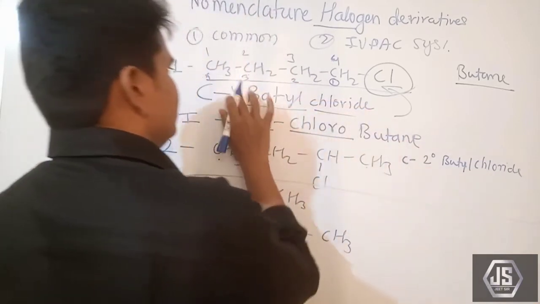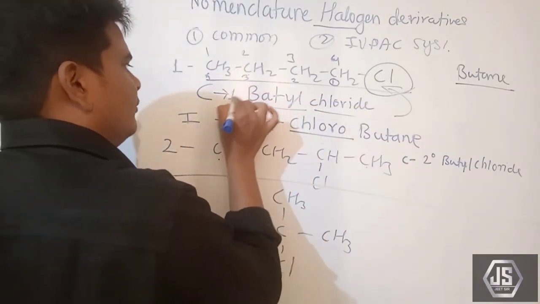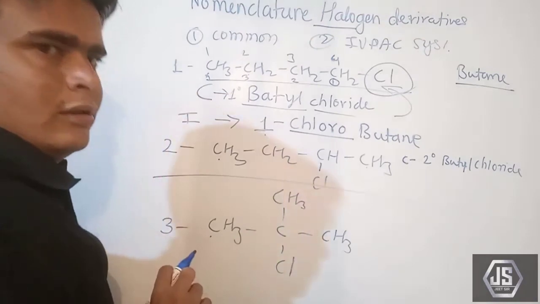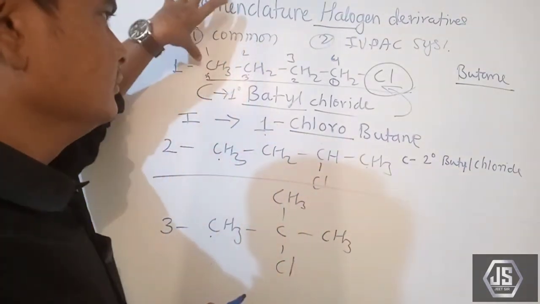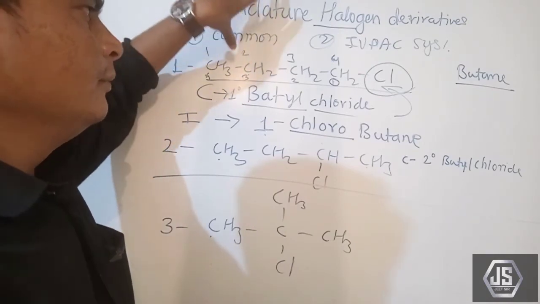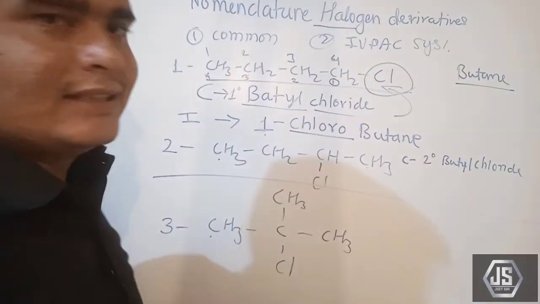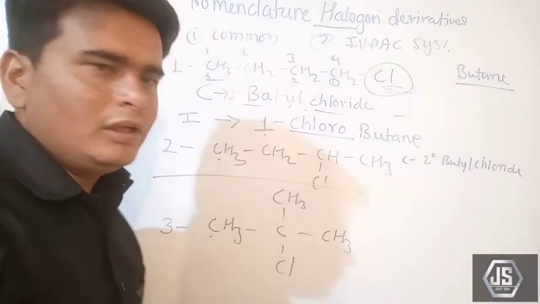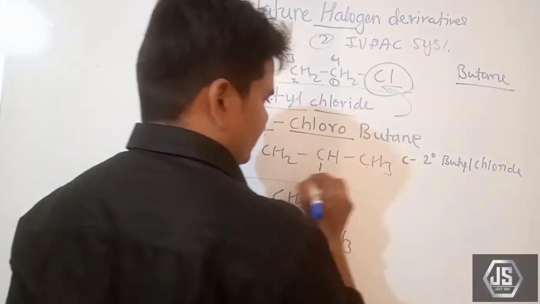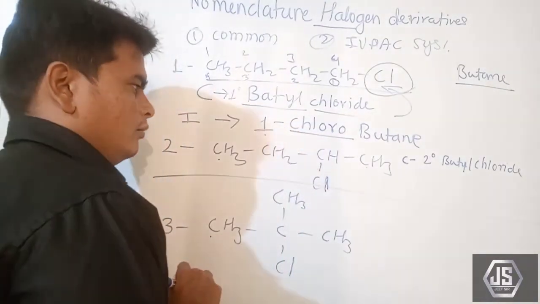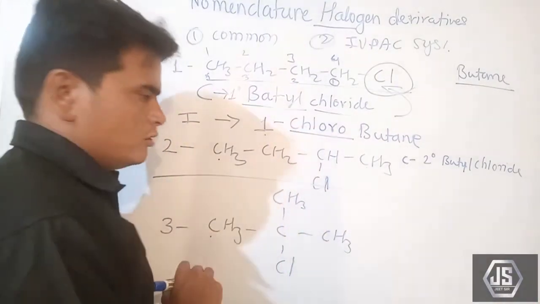Here we can give primary butyl chloride, or butyl chloride. As it is a straight chain, we can give n-butyl chloride. Here the chlorine is on the second carbon, so secondary butyl chloride is the common name. We can give isobutyl chloride also.